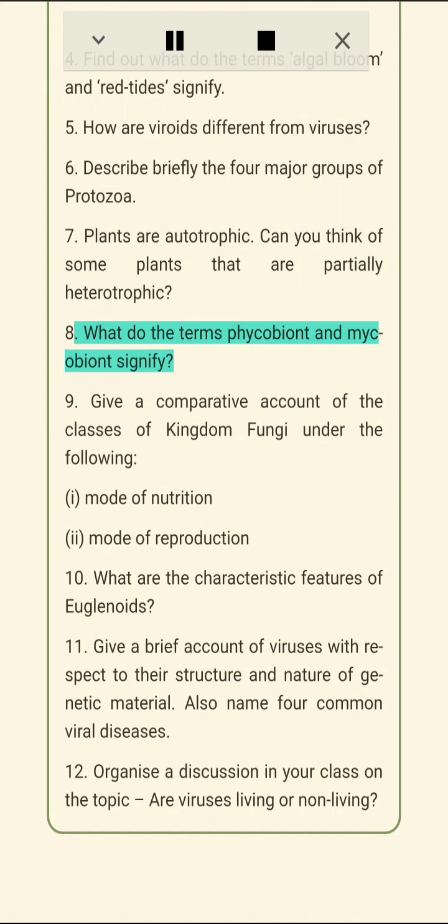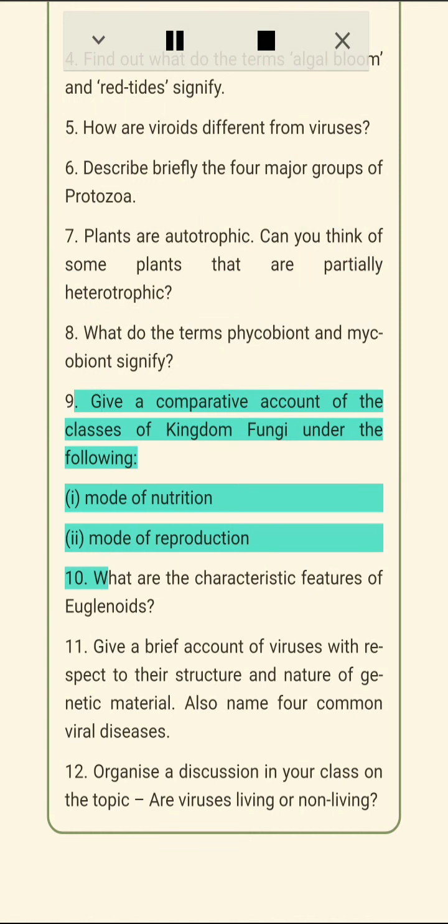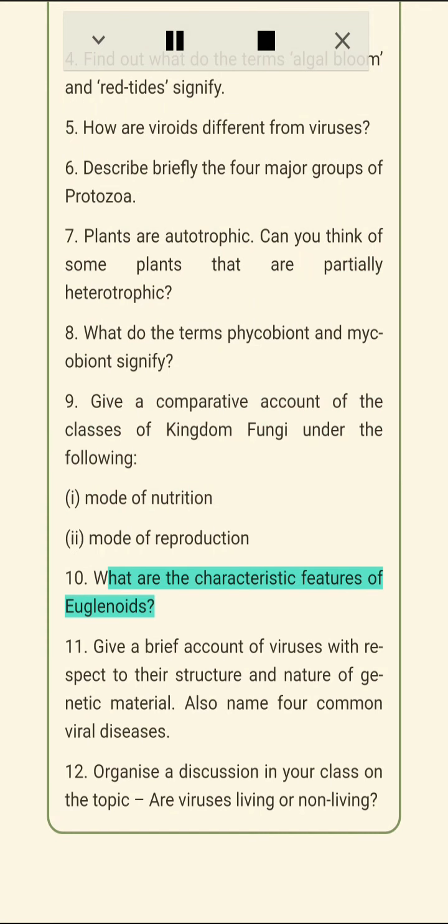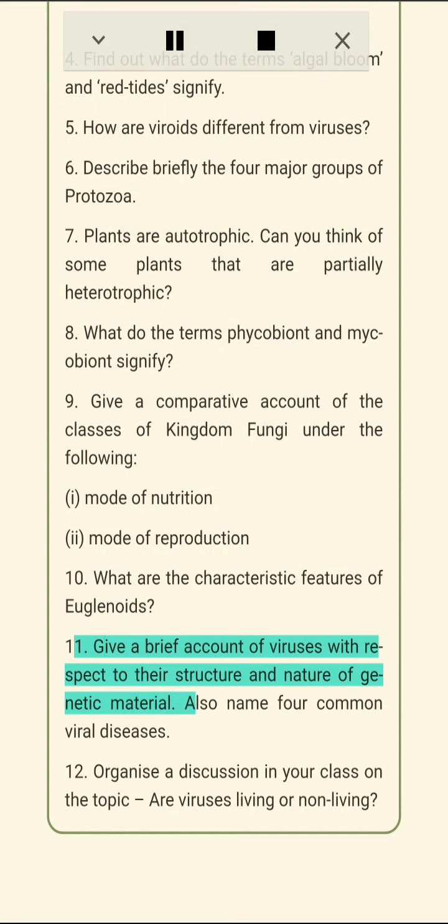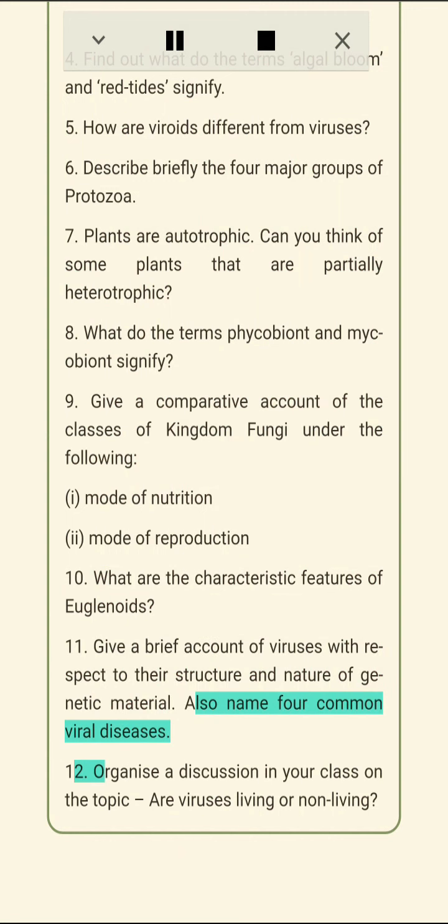8. What do the terms phycobiont and mycobiont signify? 9. Give a comparative account of the classes of Kingdom Fungi under the following: i) mode of nutrition, ii) mode of reproduction. 10. What are the characteristic features of euglenoids? 11. Give a brief account of viruses with respect to their structure and nature of genetic material. Also name four common viral diseases. 12. Organize a discussion in your class on the topic, are viruses living or non-living? Chapter 3.